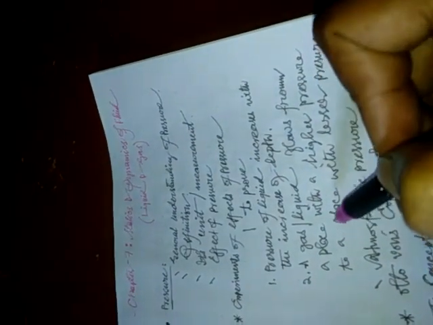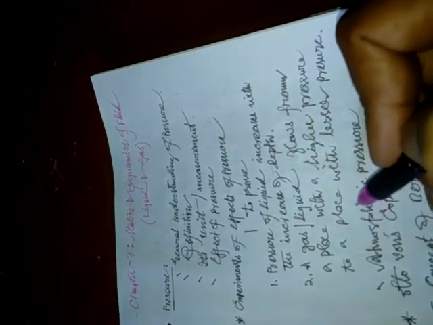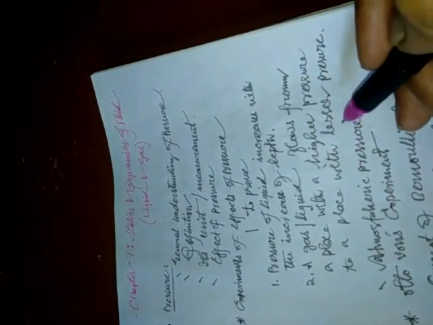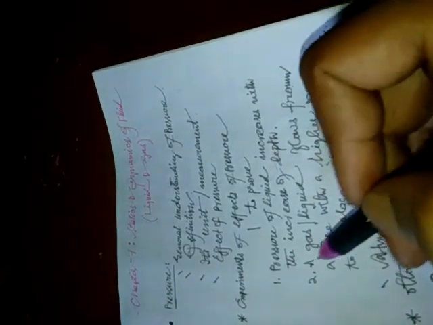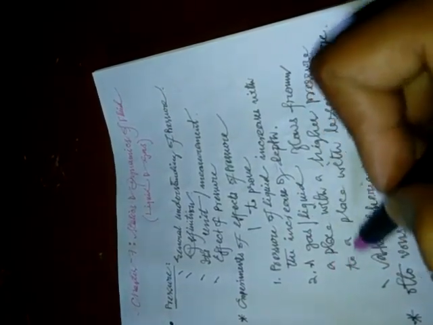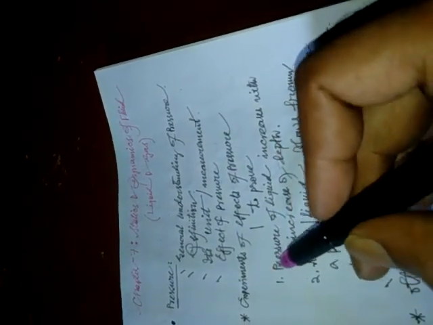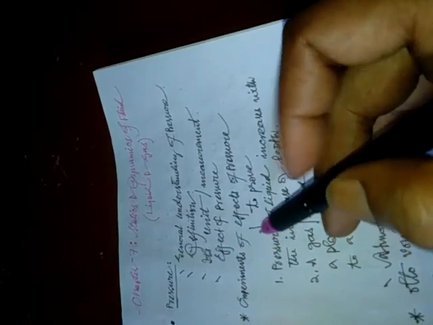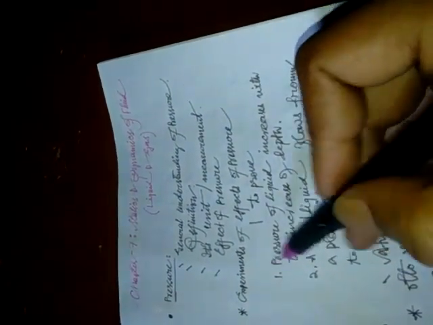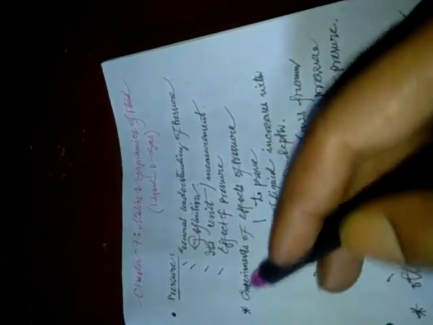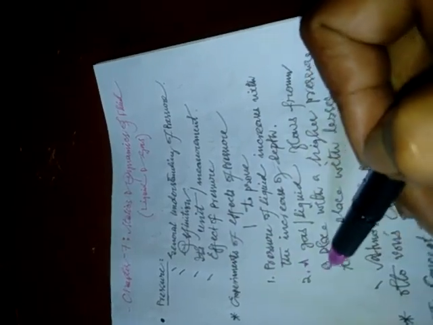The second statement is that a gas or liquid flows from a place with a higher pressure to a place with lesser pressure, or lower pressure. So this is the second one, and to prove this statement we can also do an experiment. These two experiments are very important in order to understand the characteristics of pressure.